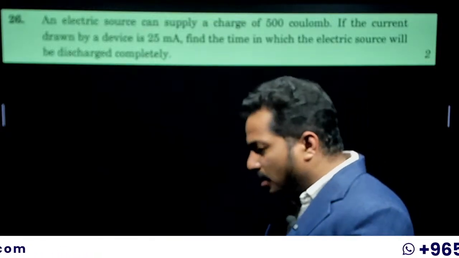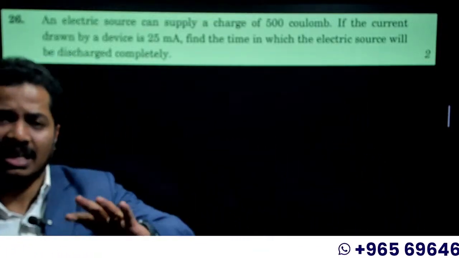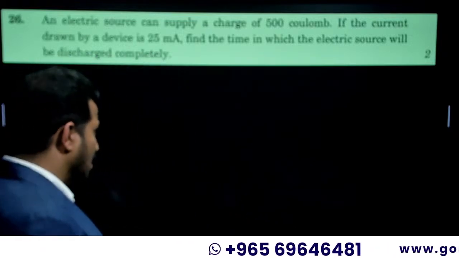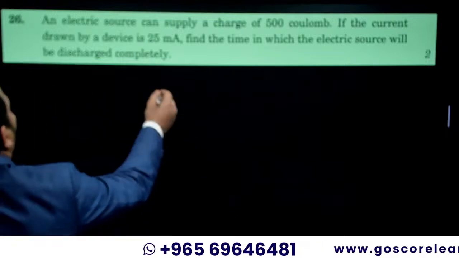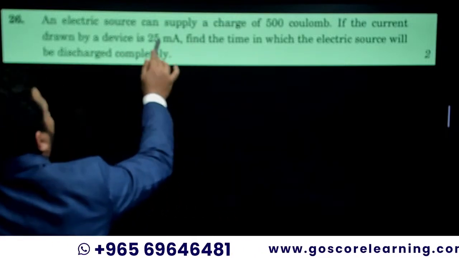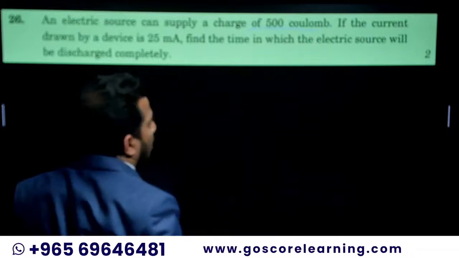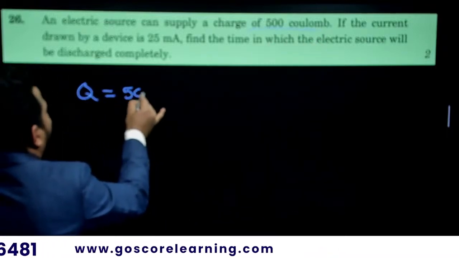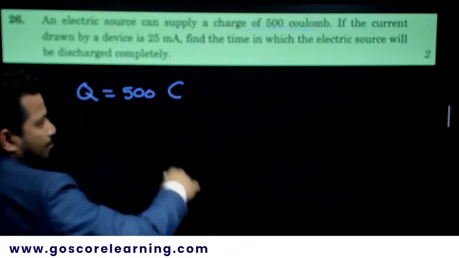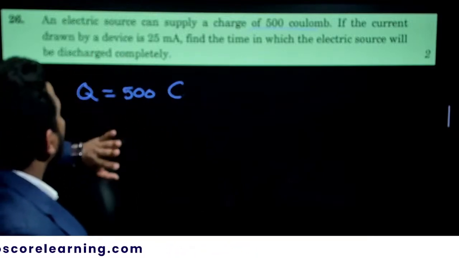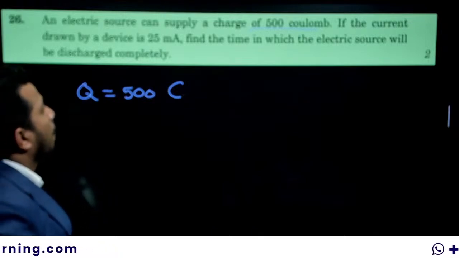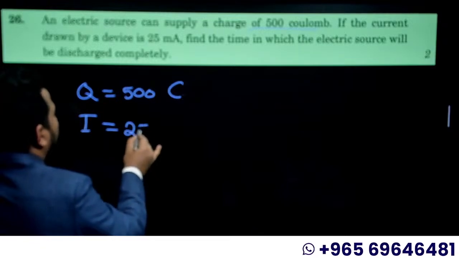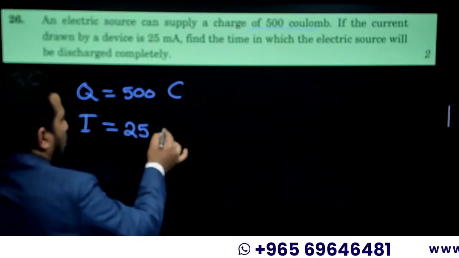For this kind of numerical, especially for any numerical that you get from the electricity chapter, what you need to do is write the given details. What is given? A source can supply a charge of 500 coulomb, so charge Q equals 500 coulomb. The current drawn by the device is 25 milliampere. 25 milliampere means milli means 10 to the power minus 3.